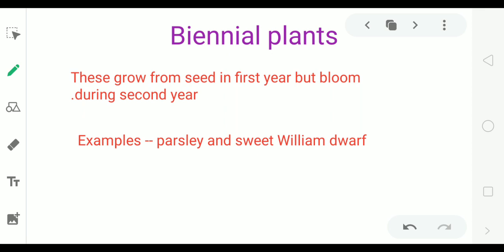So plant completes its life cycle in 2 years. At the end of second year, this plant dies. Examples are parsley and sweet William dwarf.